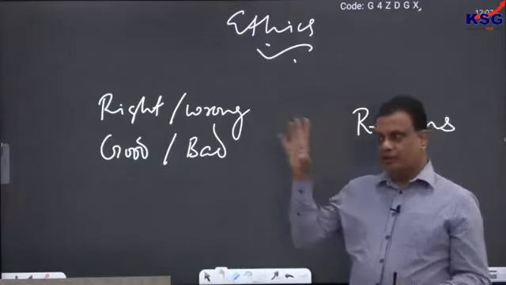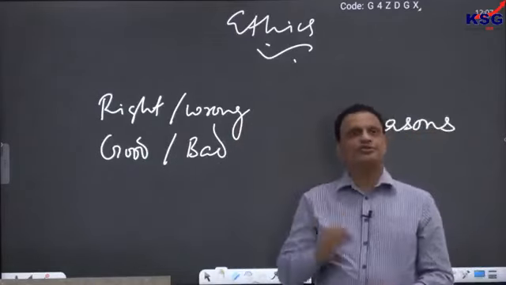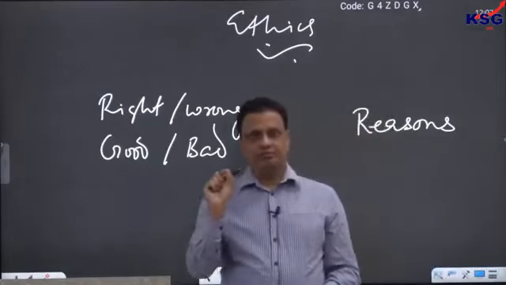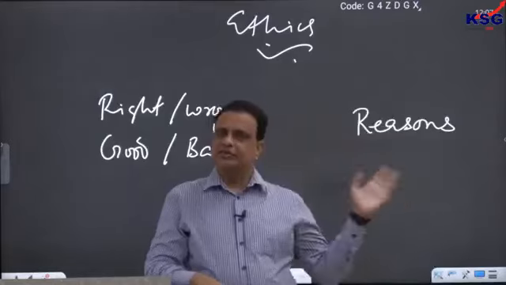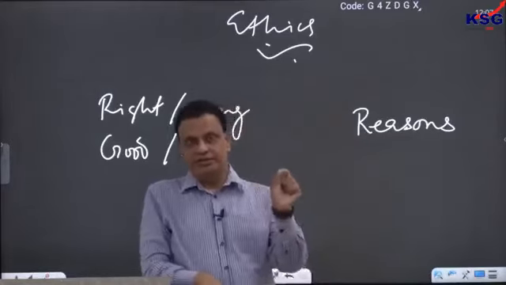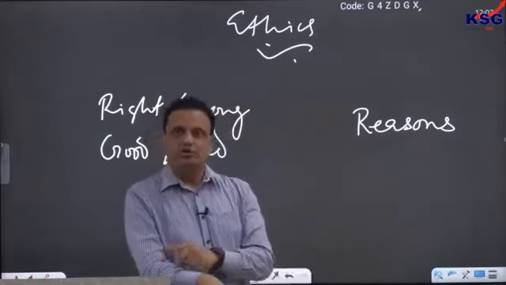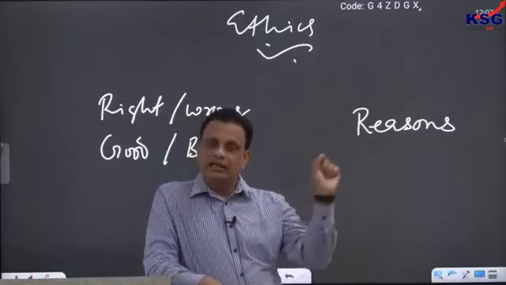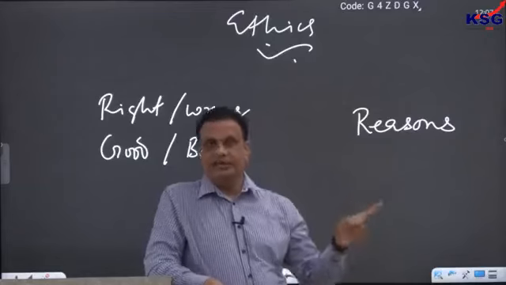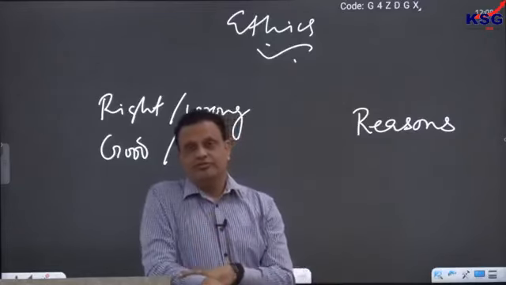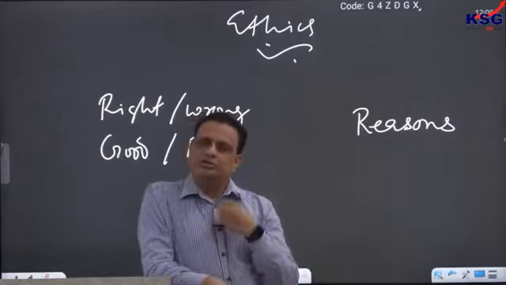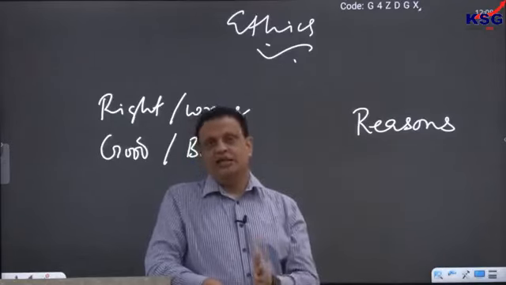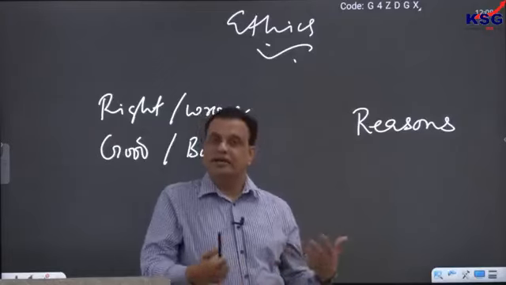Further, if you look at a normal society, on some issues of right and wrong, we often agree with each other. We all know, for example, that some actions are universally right. We all know that speaking truth is right and lying is wrong. We all know that keeping your promise is right and breaking your promise is wrong. We all know that saving the life of a person is right and killing an innocent person is wrong. So on these rights and wrongs, there is a universal agreement among the human species. All of us know that these are rights and these are wrongs. But on other rights and wrongs, there are controversies.